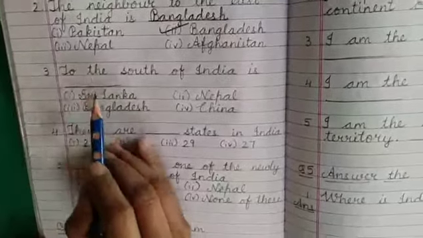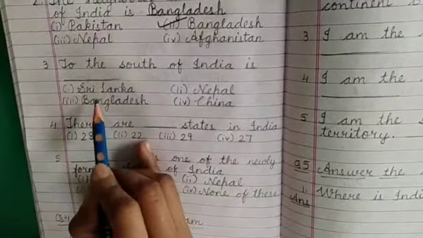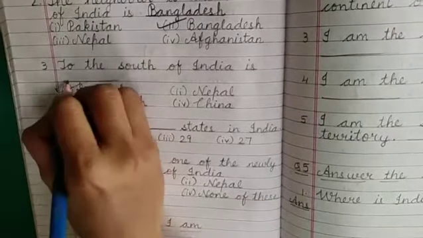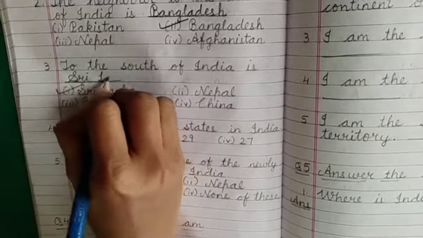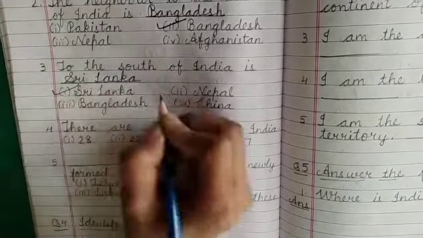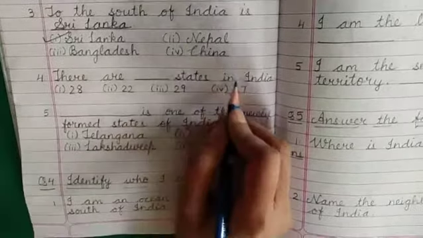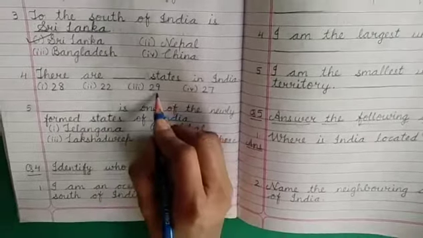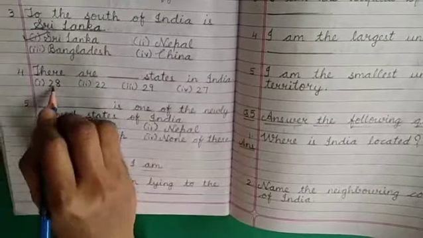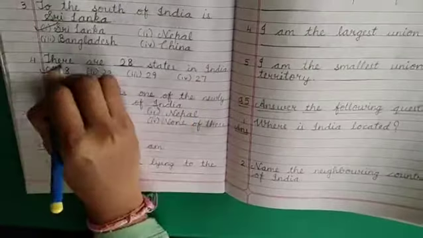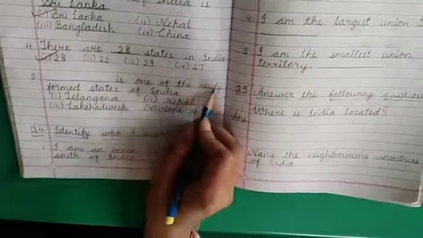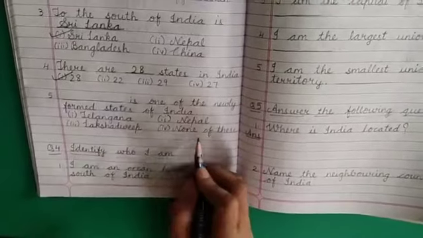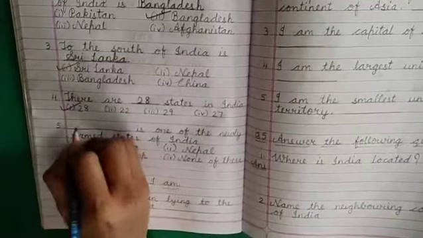Number 3. To the south of India is dash. Options: Sri Lanka, Nepal, Bangladesh, China. Answer: Sri Lanka. Number 4. There are dash states in India. Options: 28, 22, 29, 27. Answer: 28. Number 5. Dash is one of the newly formed states of India. Options: Telangana, Nepal, Lakshadweep, none of this. Answer: Telangana.